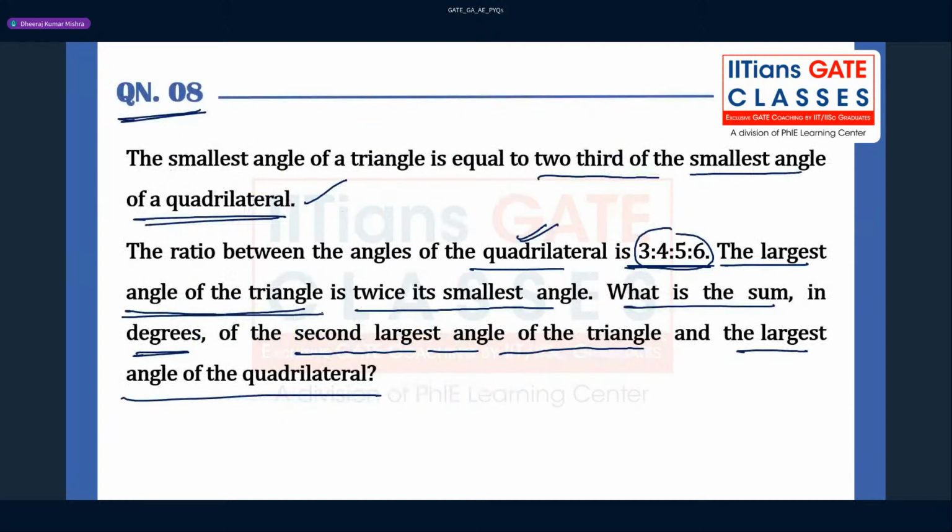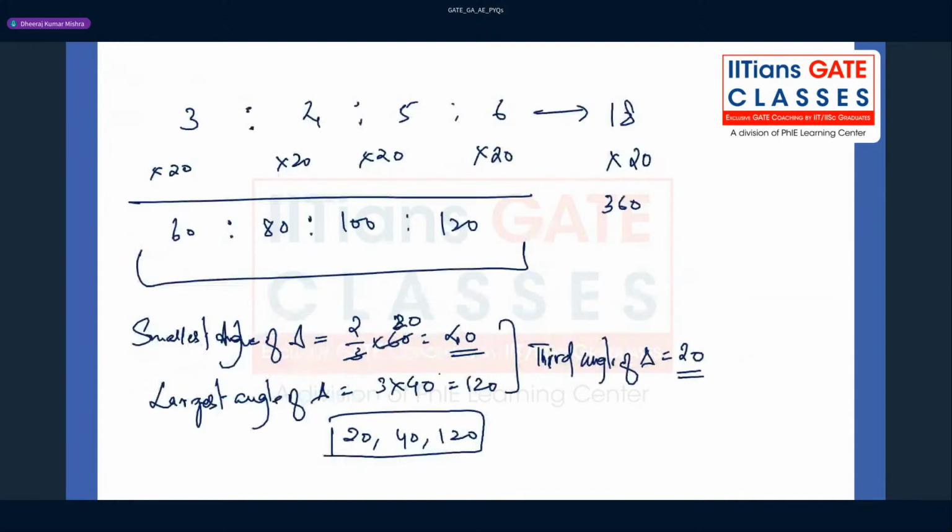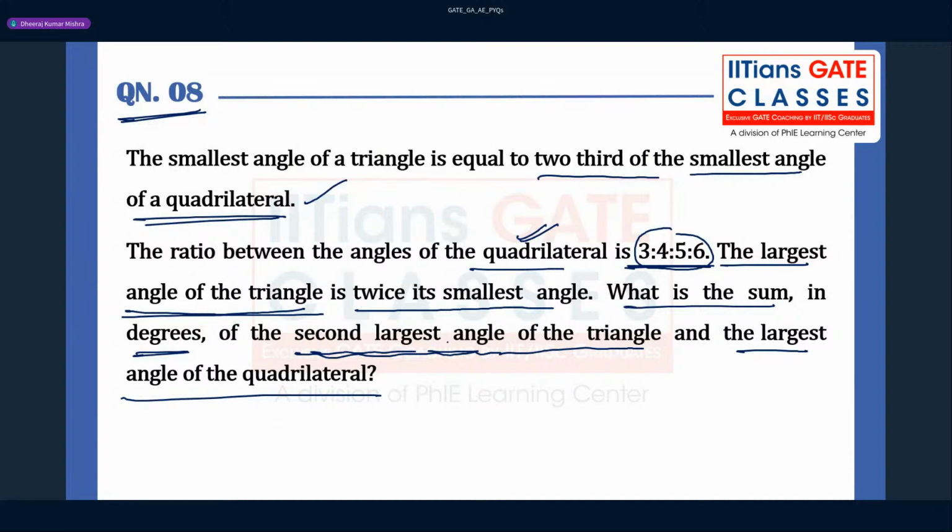Now let us come to the question. What is the sum in degrees of the second largest angle of the triangle? Second largest. The first largest is 120, the second largest is 40, right? So the answer will be 40 plus, now let us move to the next.